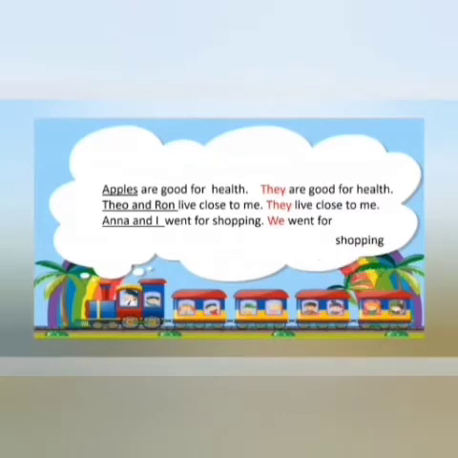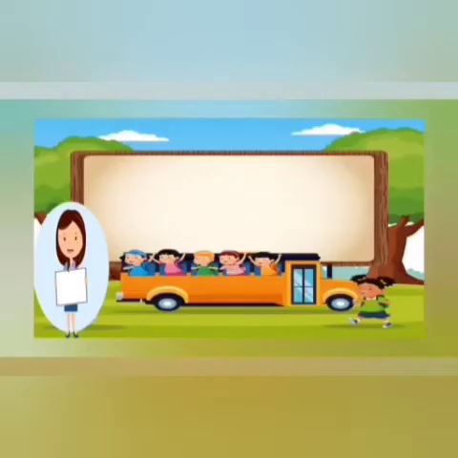So our sentence will be, we went for shopping. So what do we have to keep in our mind? That when we are using the pronoun they, then I is not included. But when we are using the pronoun we, then I must be included. I is the pronoun that we use for ourselves.